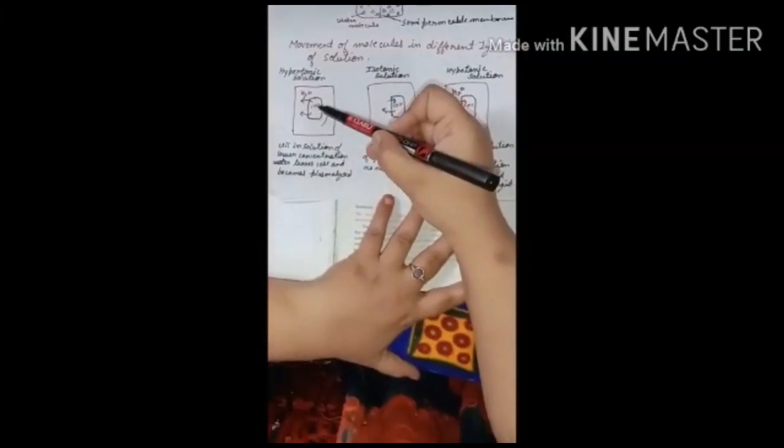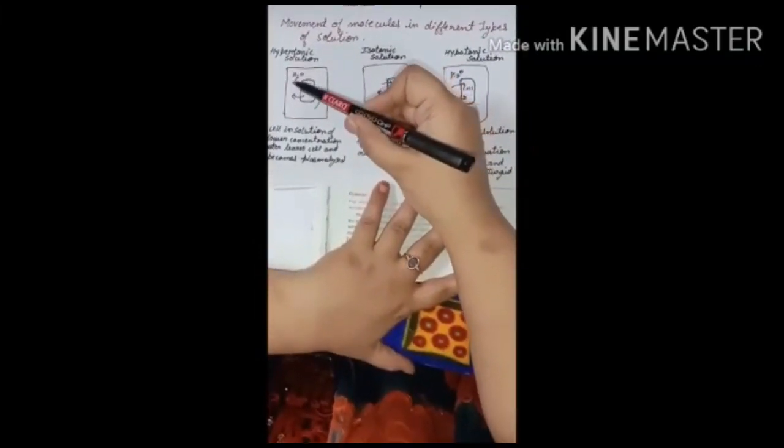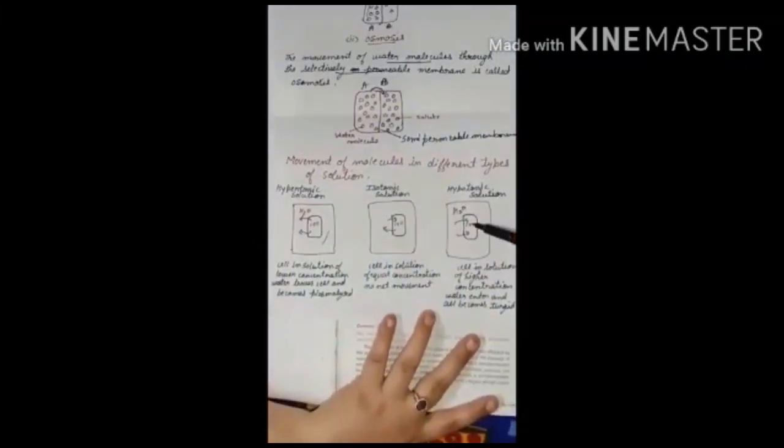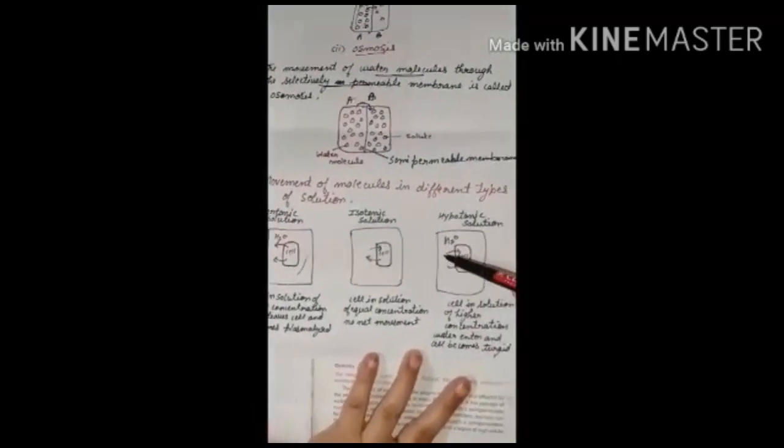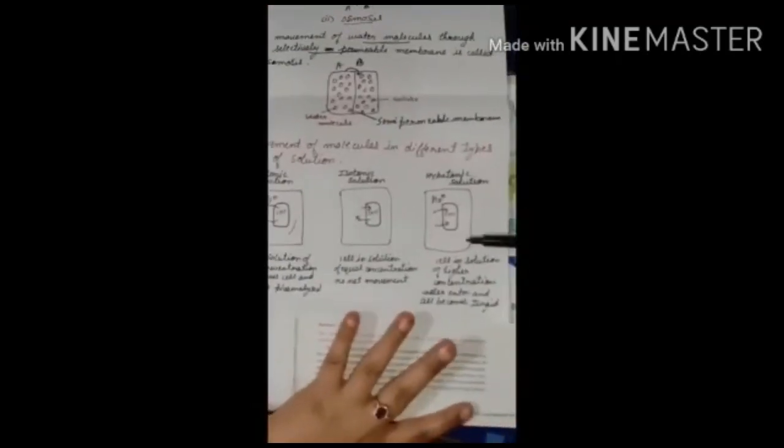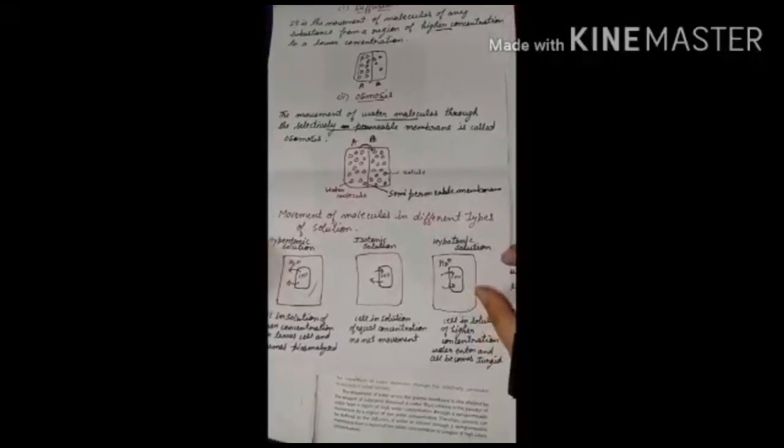If it is less outside the cell, then the water is moving out, and here inside the cell the water concentration is less, that's why the water is moving inside. In this case the cell will become turgid. Is it clear? So this is all about this. Now the next, we will discuss in the next video.